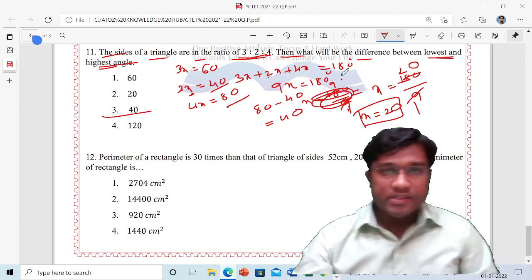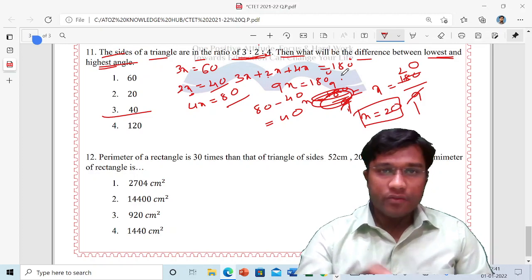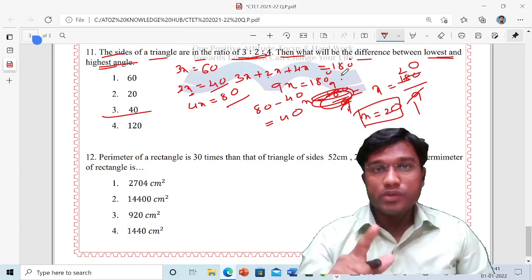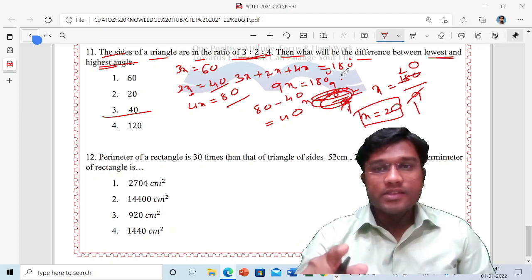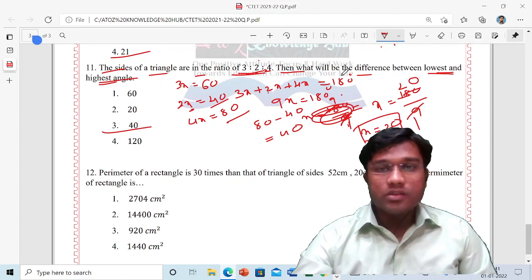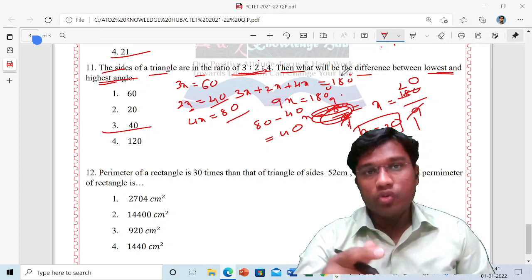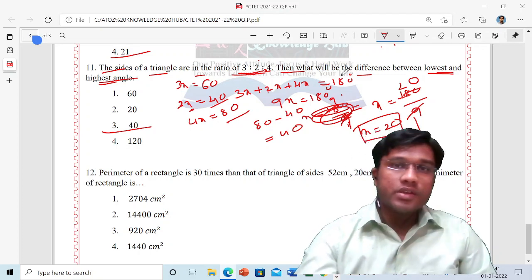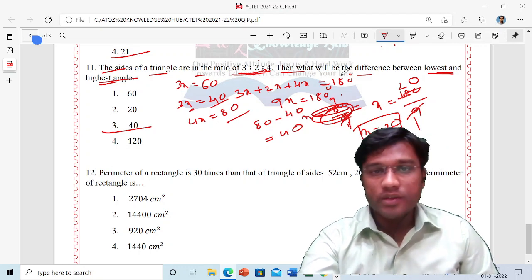Even the same question was asked here. So in our paper it was asked in this way, that you have to find the difference between the lowest and highest angle. In another examination it was asked as the ratio of the lowest and highest angle. In this way, the same question is twisted and asked.